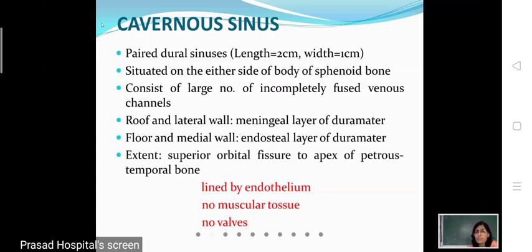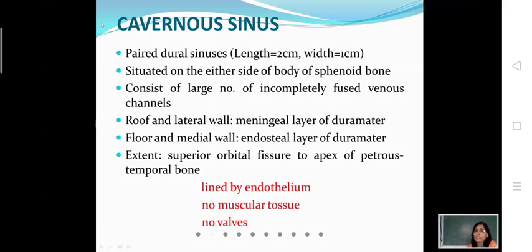In this cavernous sinus, the roof and the lateral wall are formed by the meningeal layer of dura mater, whereas the floor and the medial wall are formed by the endosteal layer of dura mater, which is actually the endosteum of the bones of the skull, of the base of the skull.